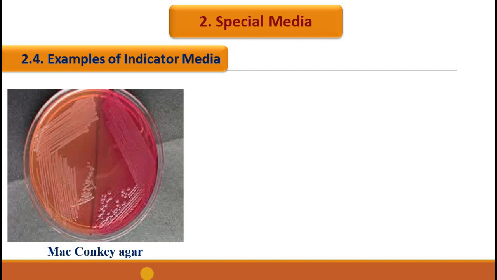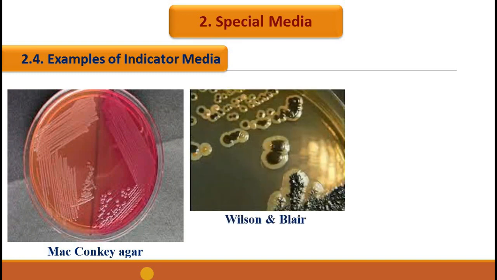Remember, MacConkey agar supports only the growth of gram-negative organisms and it will not allow the growth of gram-positive organisms. We had mentioned it as a selective media. So the MacConkey agar is acting both as the selective and indicator media. Other examples of indicator media include Wilson and Blair media, MacLeod medium or potassium tellurite agar.